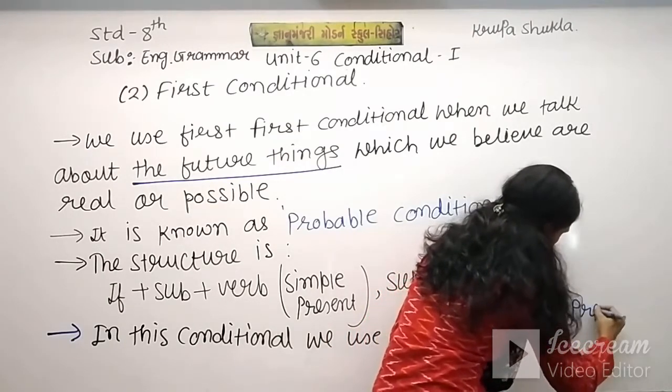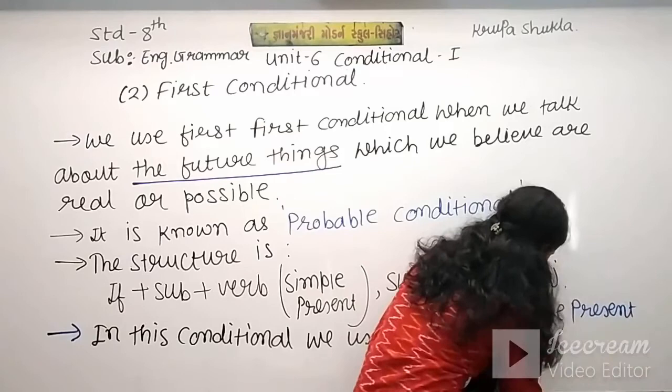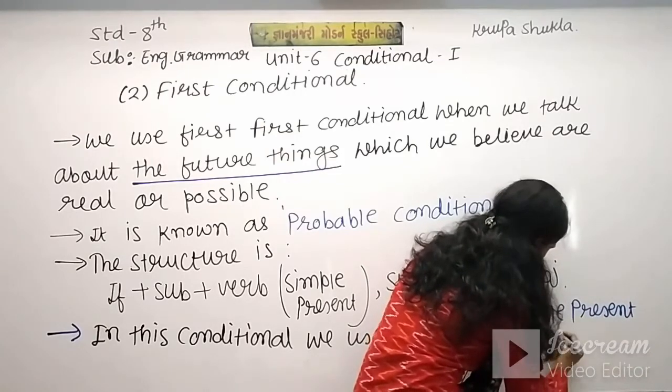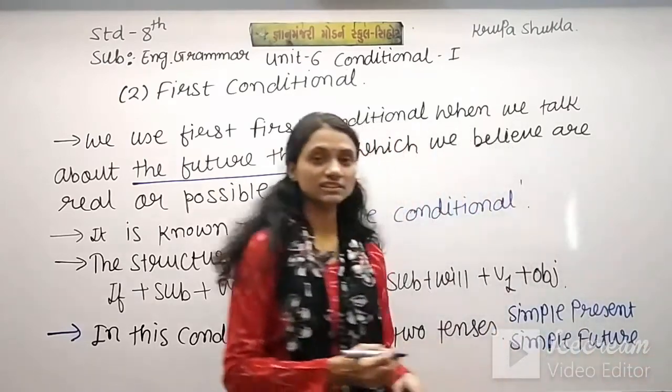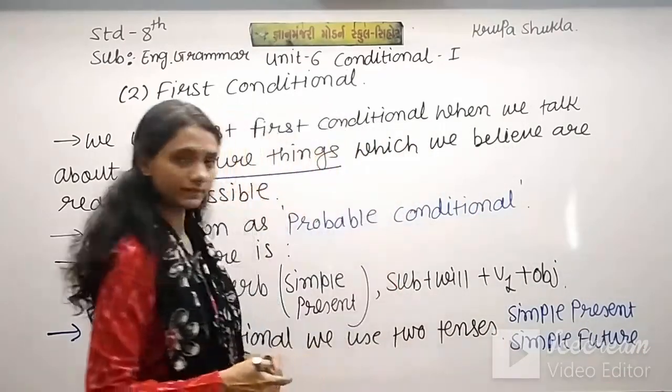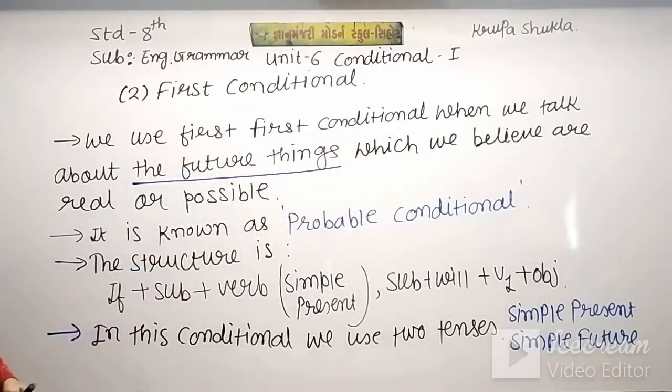Simple present and simple future. So these two tenses are used in first conditional. Now you note down.